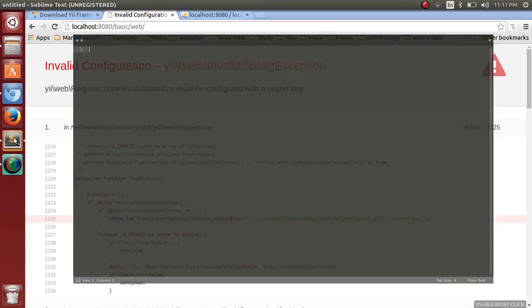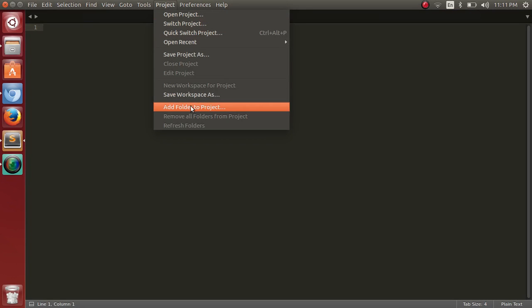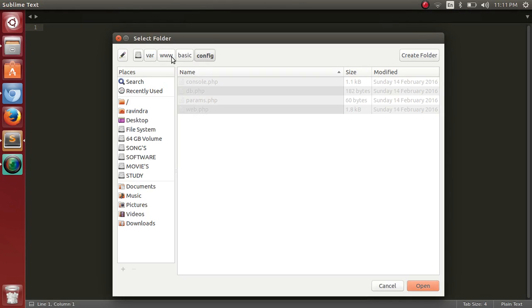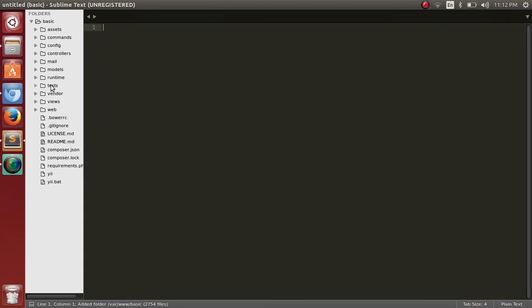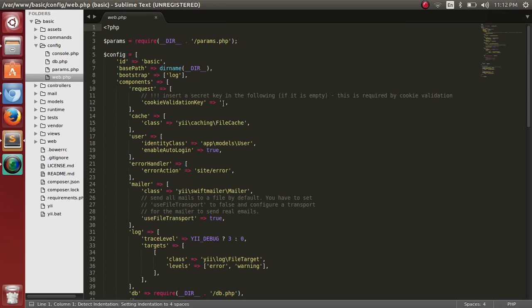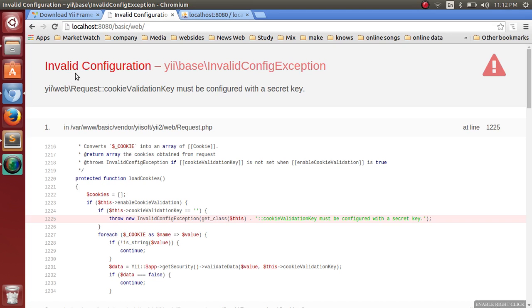Go to Sublime, where I have added the project. Here is the basic directory. In the basic directory, go to the config folder. In the config folder, open web.php. Here is the cookie validation key. We can set a cookie validation key. I have set my name, Vishal, and after setting it, save this page, go to the browser and refresh this page.